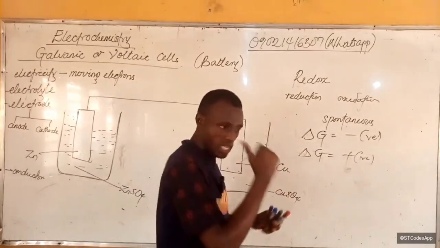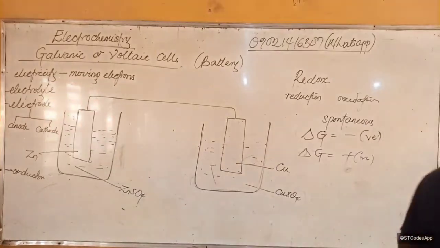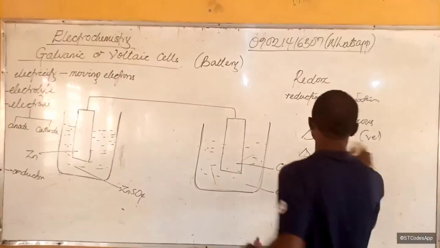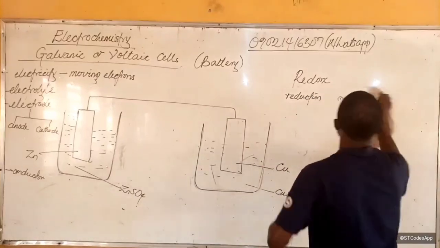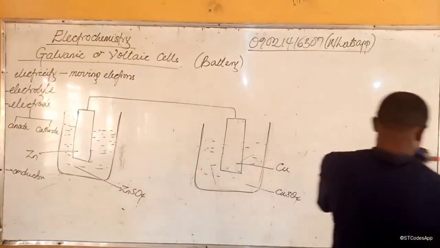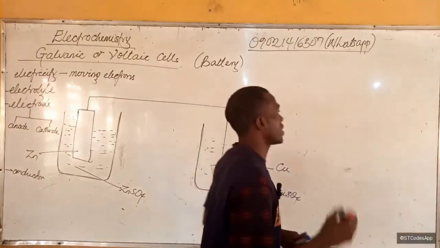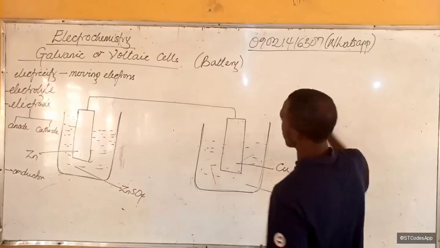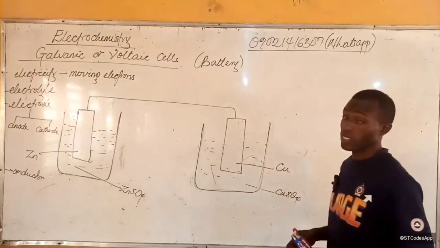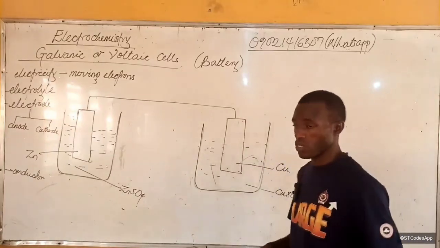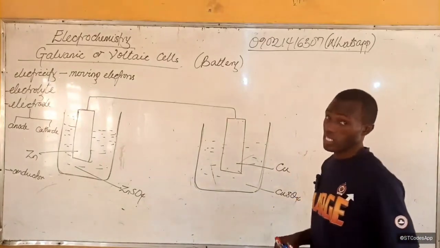Electrode potential. In order to understand electrode potential, I'm going to provide what we call the electrochemical series. The electrochemical series comprises the metals and also non-metals based on their degree of reactivity.